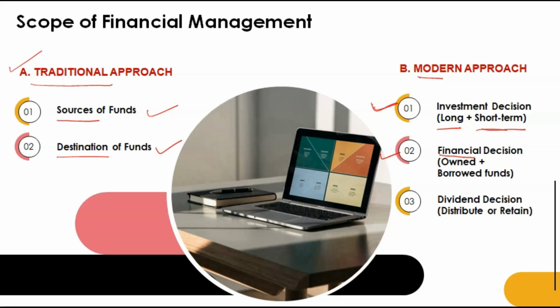It can be in two ways, either by own funds, means you can issue shares. So the moment you issue shares, the person who purchases the shares becomes the shareholder of the company, that person becomes the owner of the company. So that is own funds, or you can get borrowed funds, means you can borrow money from any financial institution, from any bank, or from someone. Debentures can be issued, loans can be taken. So this is the second thing.